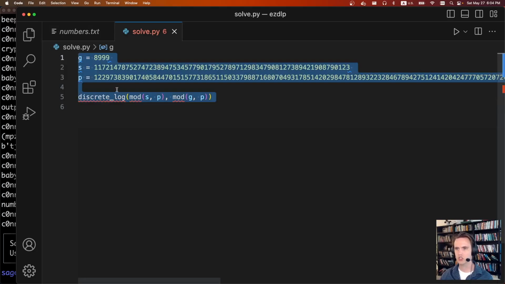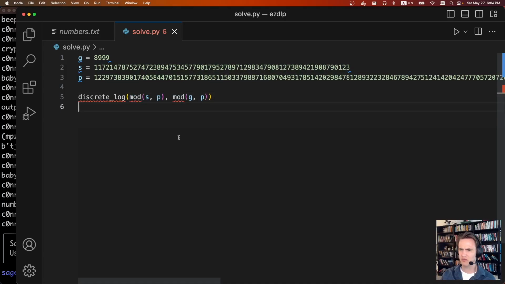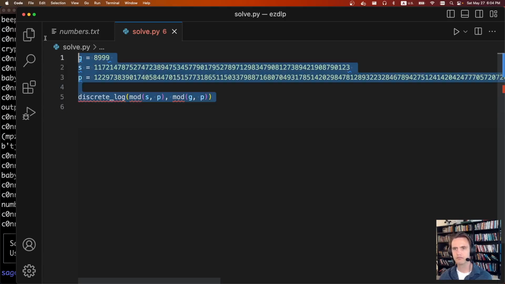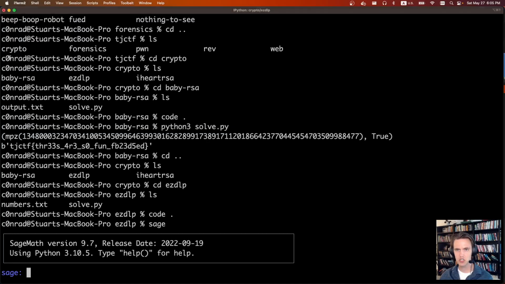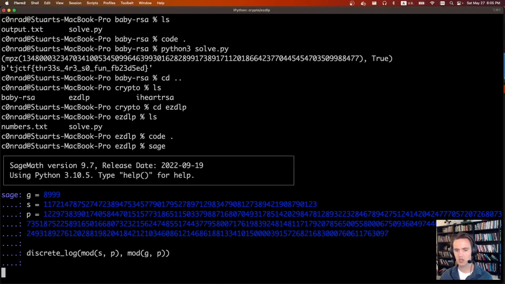Like I said, we're gonna have Sage do all the heavy work. So we're doing this mod. Both numbers need to be mod p. Sage has a typing system, and it knows what fields integers belong to. And so you just specify that this s belongs to mod p. Now that we loaded Sage, you just type in sage if you have it installed. We're gonna paste in this code. We're gonna wait a couple of seconds.